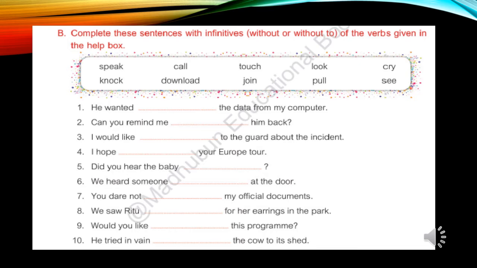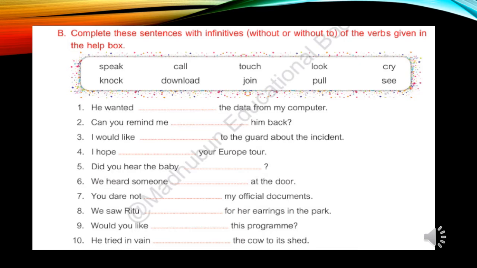The sentence number first. He wanted the data from my computer. He wanted to download, we have tried here. He wanted to download the data from my computer. Now see the second one. Can you remind me? Him back. Can you remind me to call him back? To call we have tried here.